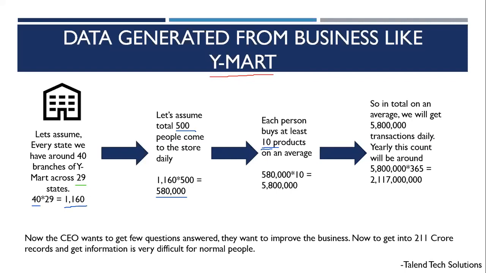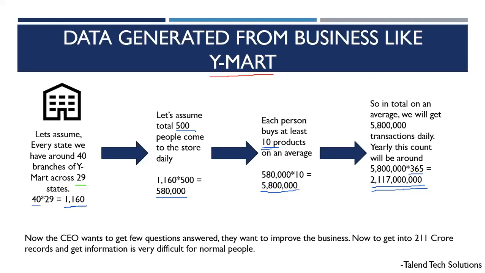So if I consider this amount also, within a day I'm going to see 58 lakh transactions happening across all the shops. Now, if I consider that for a year, it is going to be 211 crores. I'm multiplying the daily transactions by 365 days, so I am going to get 211 crore data. This is my yearly data if I consider the minimum volume.